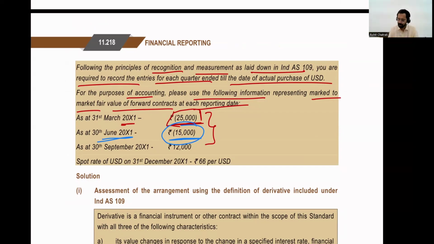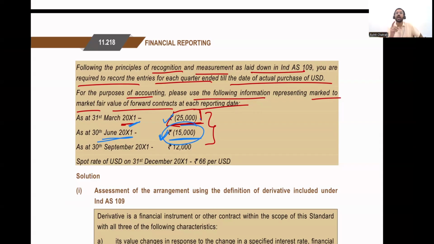Let's think for a minute. Why did my loss actually reduce? Why was my loss 25,000 on 31st of March and why did it reduce only to 15,000? Probably between 31st of March and 30th of June, let's say the dollar increased from 65 to 65.5. I'm hypothetically just making some numbers up. Earlier, I said that the dollar value fell down to 65, therefore I had a loss. In this period, let's say it marginally increased from 65 to 65.5.